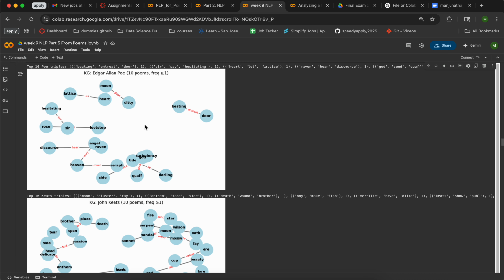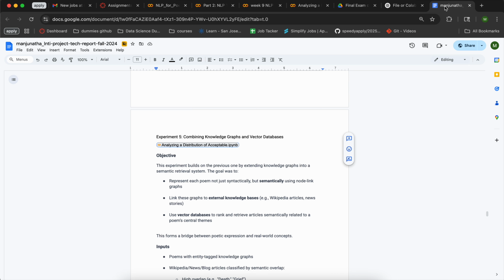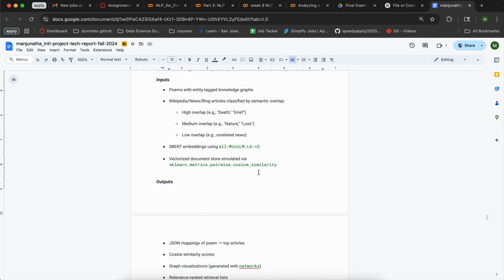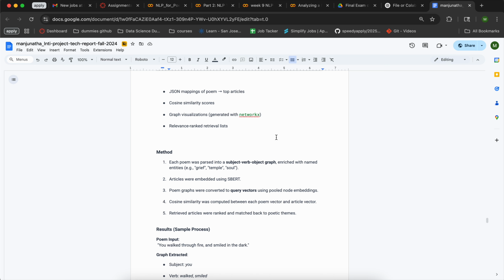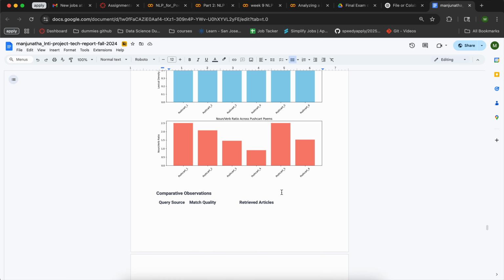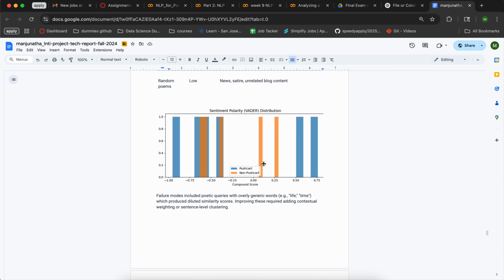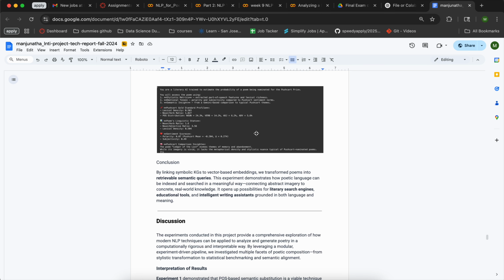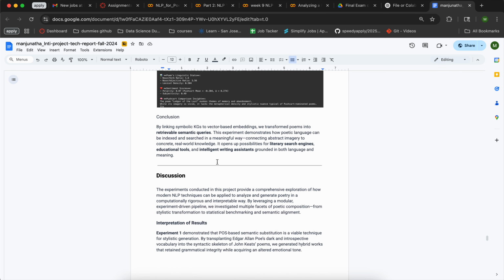As I mentioned earlier, this is a KG for Edgar Allan Poe and a KG for John Keats, and these are the results like I attached in the previous thread. These are the outputs that I got for this. The second one is a box plot for lexical density and noun-verb wise. And at last is a computational score for semantic polarity. After that, I have used Gemini and generated a few things. These are the Gemini-generated poem and the Pushcart comparison of the insights, and this is a conclusion.